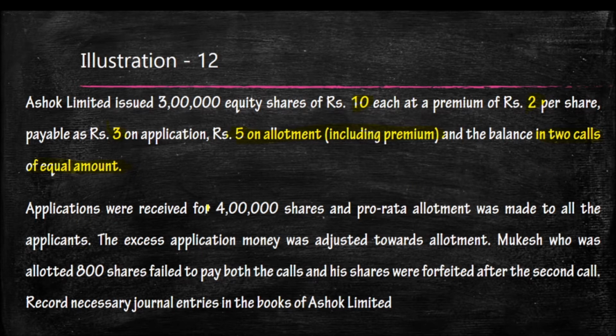The application received for 4 lakh shares. Actually, they issued only 3 lakh, but they received 4 lakh shares. Pro rata allotment was made for all applicants. Excess application adjusted towards allotment. Mukesh, who was allotted 800 shares, failed to pay both call monies, first call and second call. His shares were forfeited after the second call. So please remember all these values.